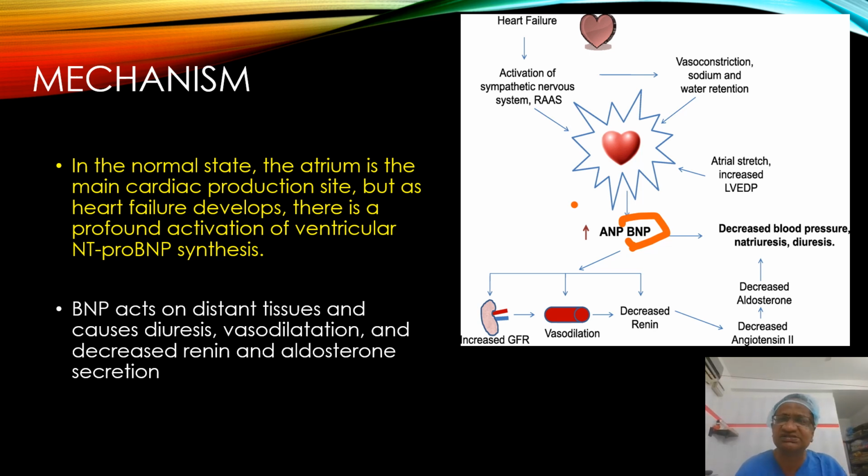So it acts on distant tissues. Now we have an atrial stretch, LVDP is increased, BNP is produced, and this BNP causes natriuresis because it's a natriuretic peptide. Natriuresis means sodium loss associated with water loss. Then there is a decreased BP. It also causes vasodilation and decreased renin, thereby decreased aldosterone and decreased blood pressure. This is how it acts.